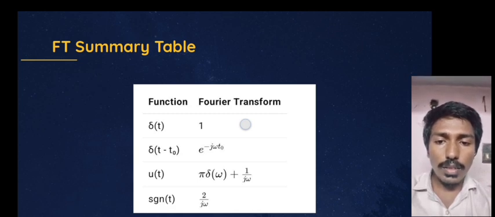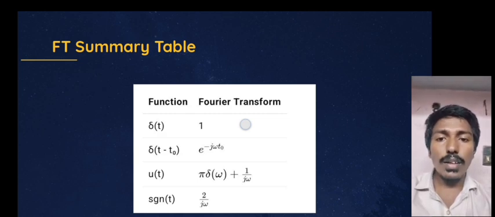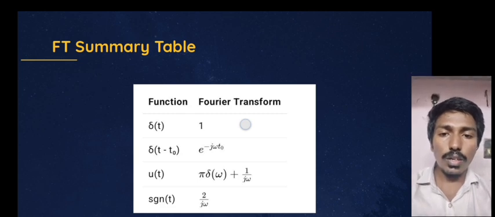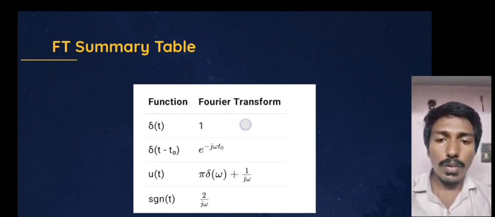Again, signum of t is 2 by j omega. You can remember these values, or we can get them by doing mathematical analysis, taking the Fourier transform of those signals.